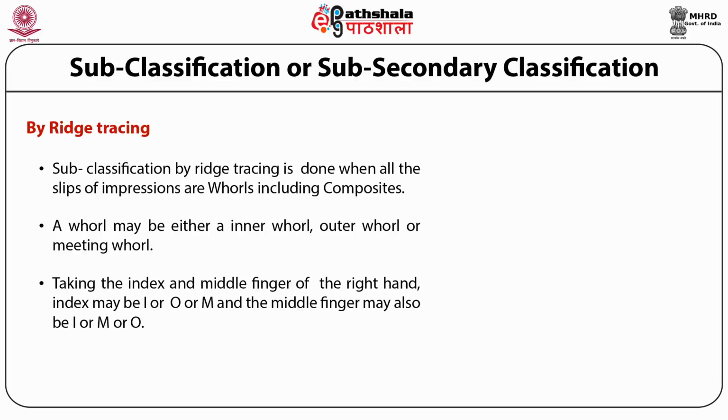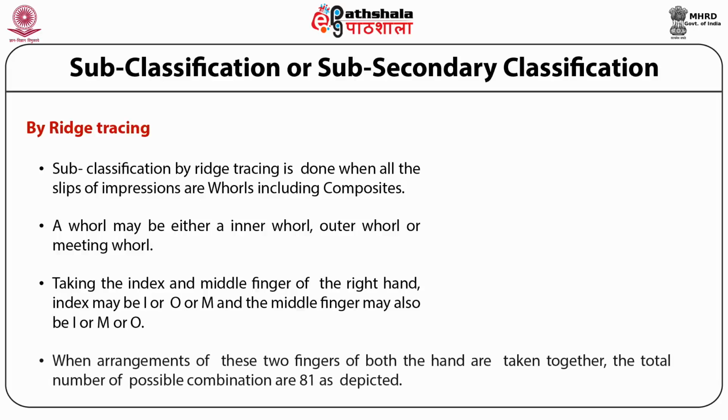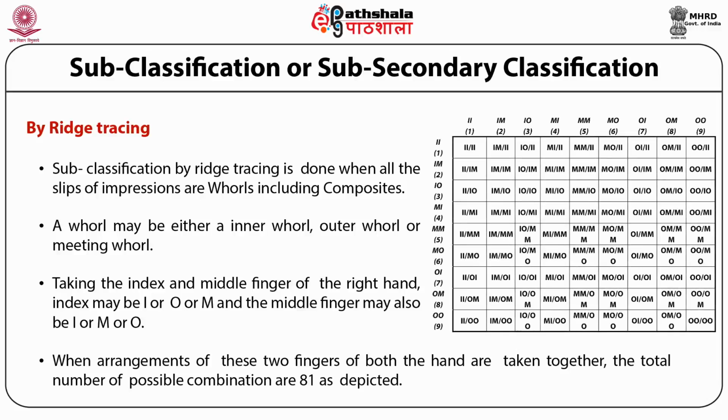So, the possible combination of the two fingers taken together will be 9. When a similar arrangement of these two fingers of the left and right hand is taken together, the total number of combinations rises to 81. Each of these becomes a separate identifiable group. The diagram is depicting 81 arrangements.